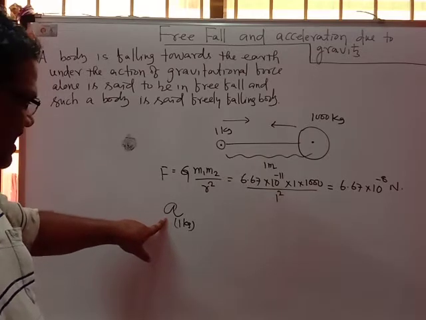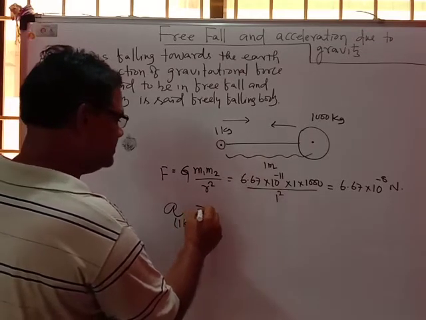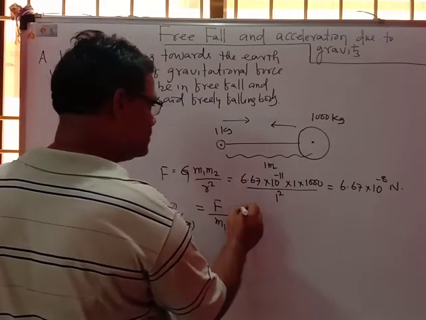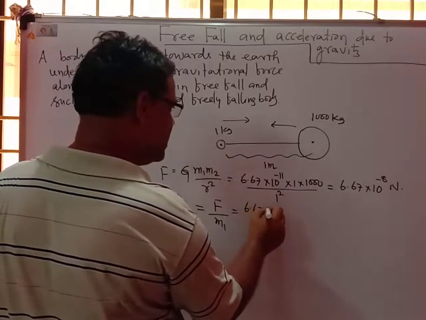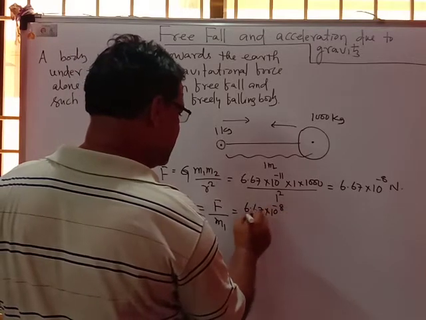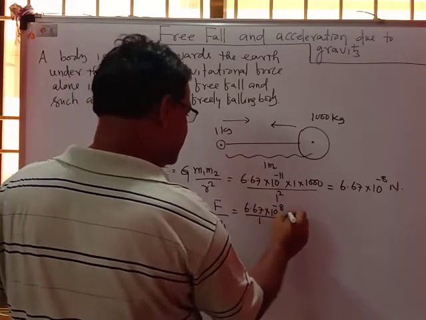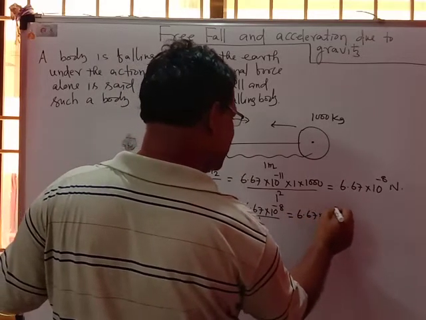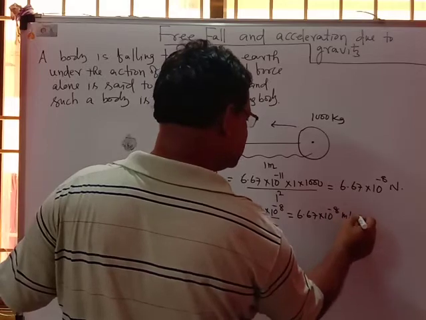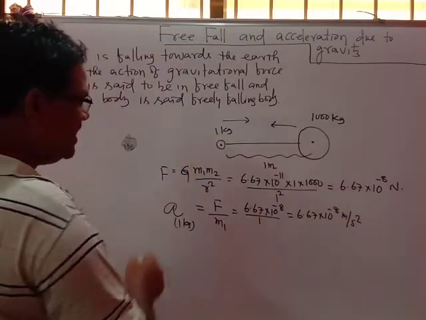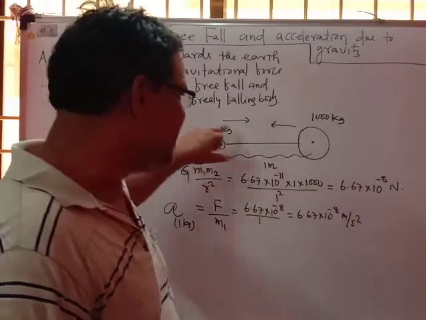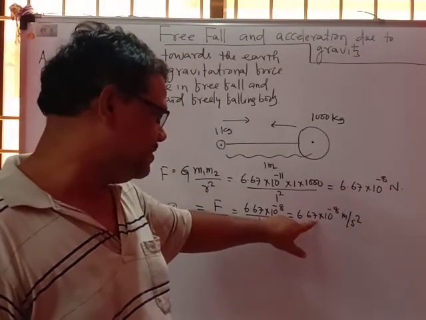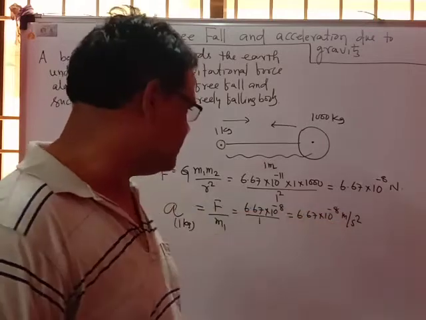What will be the acceleration of 1 kg? That is equal to force F upon the mass m1. The force is 6.67 into 10 to the power minus 8, upon mass 1. That means 6.67 into 10 to the power minus 8 meter per second square. So the small body of 1 kg mass will be accelerated towards the 1000 kg body with acceleration 6.67 into 10 to the power minus 8 meter per second square.